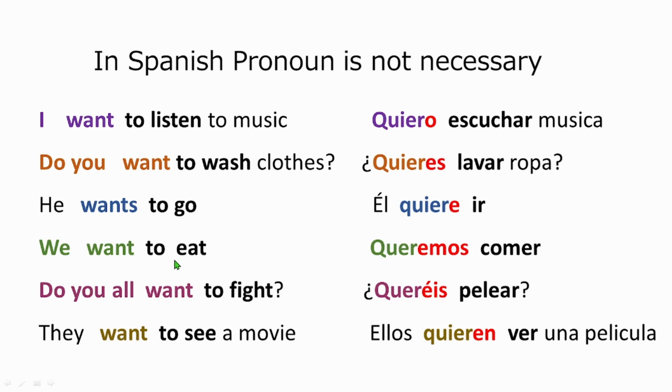We want to eat. Queremos comer, right? Queremos is we want, highlighted. Comer is to eat. Perfect. Do you all want to fight? I'm sorry. Do you all want to fight? ¿Queréis pelear? Perfect. They want to see a movie. Ellos quieren ver una película. Alright? Perfect.